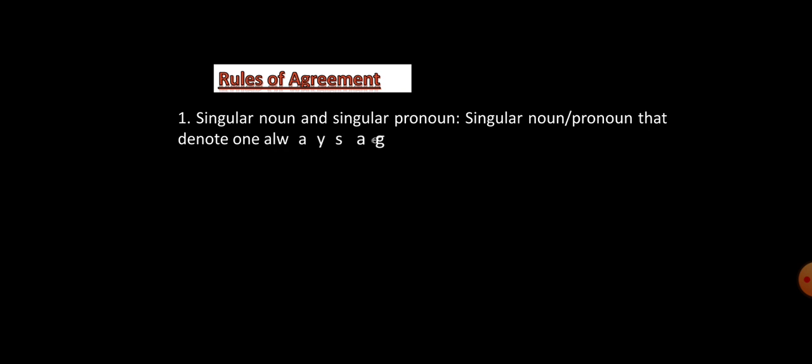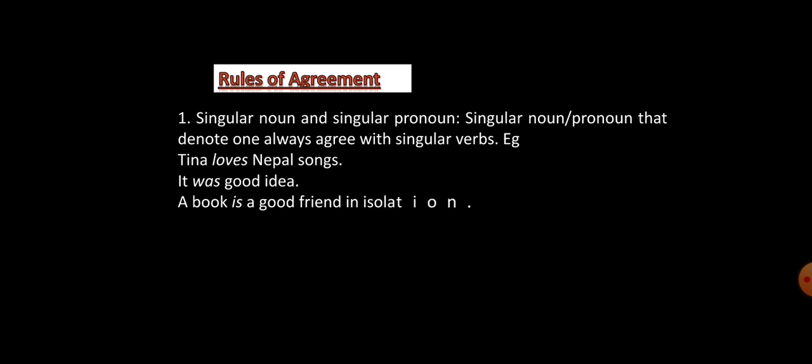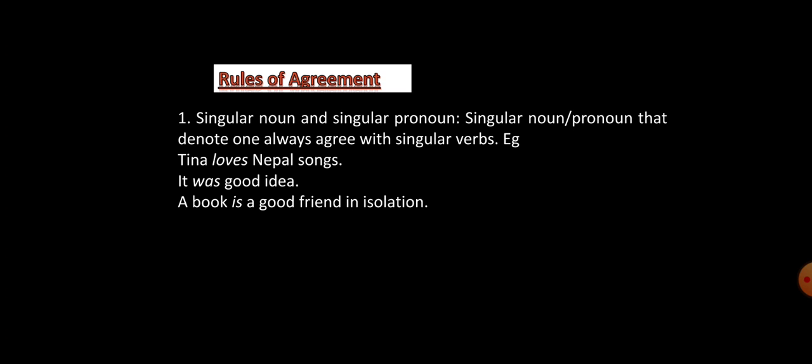So here are some rules of agreement. The first rule is that if there is a singular noun or singular pronoun, we have to give a singular verb. For example, Tina loves Nepal. Oh, sorry, I made a mistake here. Tina loves Nepali songs. It was a good idea. Abu is a good friend.